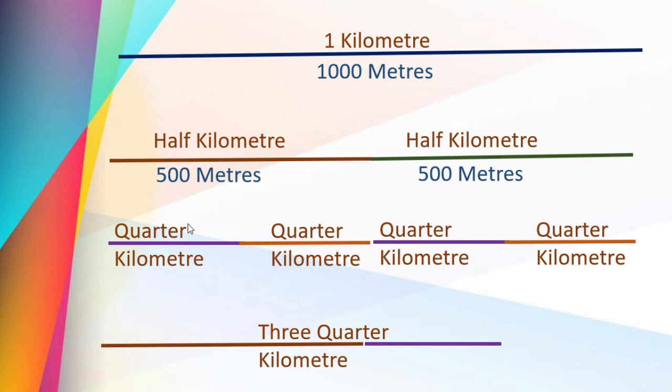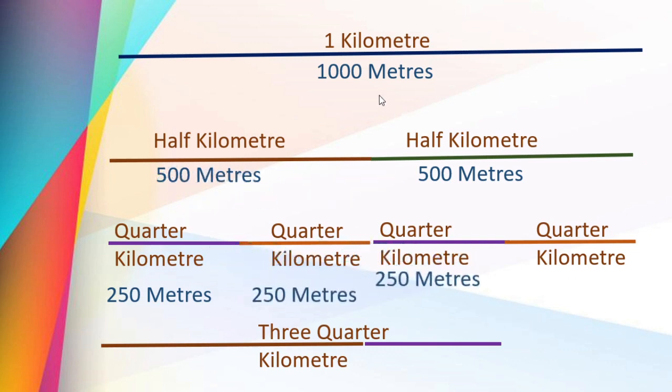Okay, next, what about the quarter? What is the half of half? That is half of 500. That is nothing but 250 meters. When we write 4 times, we get again 1000. Got this? Quarter kilometer is equal to 250 meters.